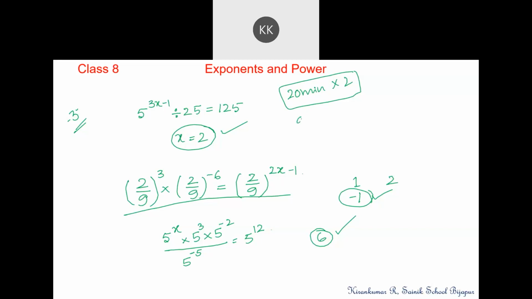In this chapter, there is something called direct proportion and inverse proportion. The definition part will be over, and questions related to direct proportion I can complete in that time. All the questions related to direct proportion can be done in 2 videos.